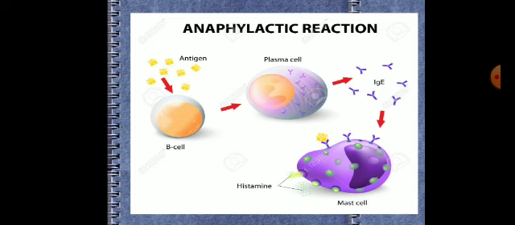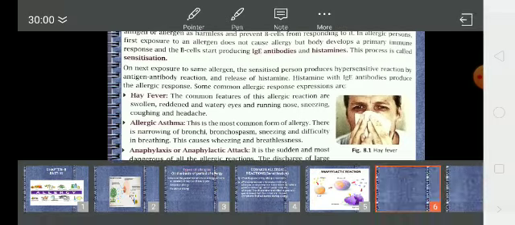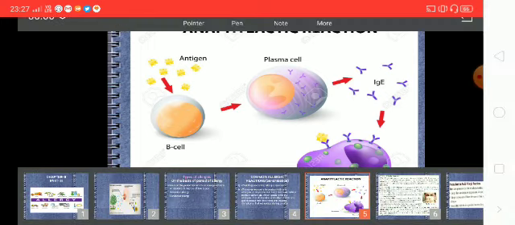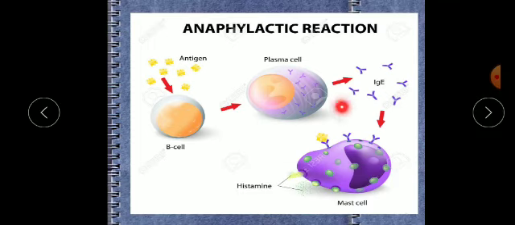When these IgE antibodies bind with the antigen, it starts releasing histamine, which is a chemical. Always remember, children, histamine is released by mast cells. These histamines are responsible for the allergy symptoms: redness, itchiness, swelling of the exposed part and so on.